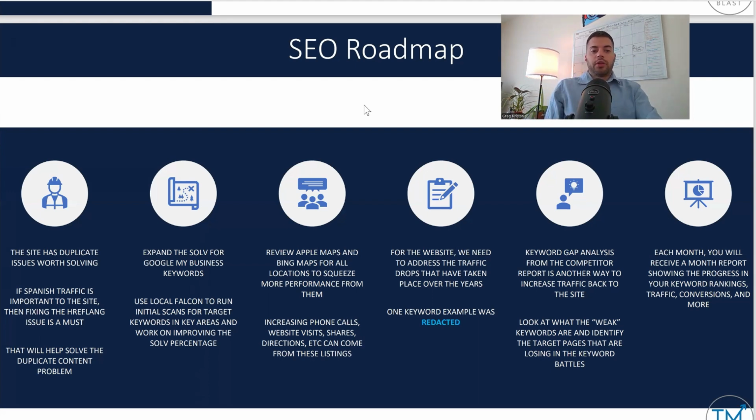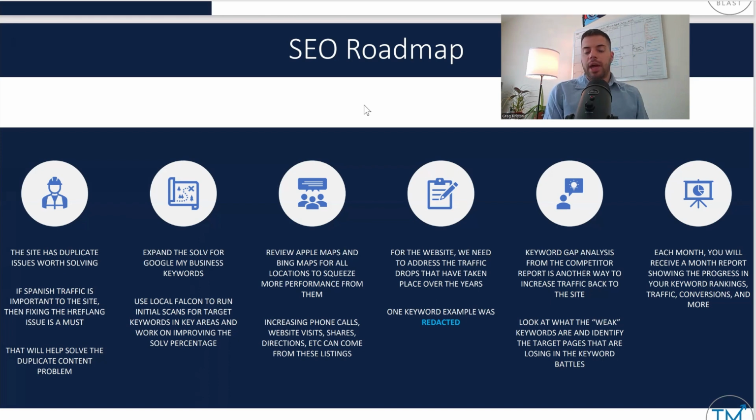Expand the share of local voice for Google My Business keyword. So I gave a few examples, but I would really focus on using their Google My Business query report directly in their dashboard if I had access to it. Run the local Falcon scans and then keep saying, okay, well, here's the share of local voice for this keyword. What can we do to help improve the radius so we can get more phone calls and website clicks?